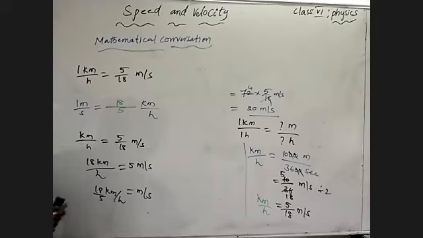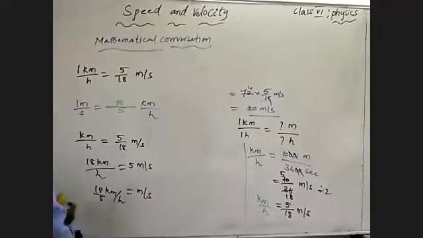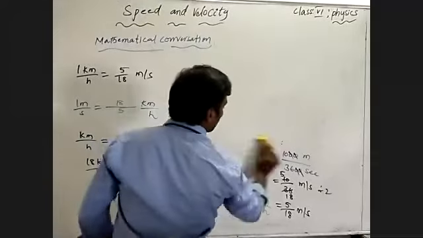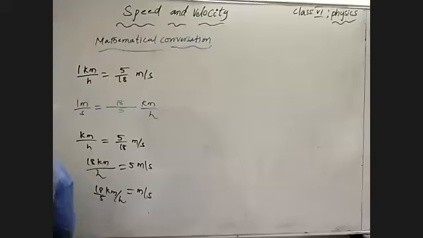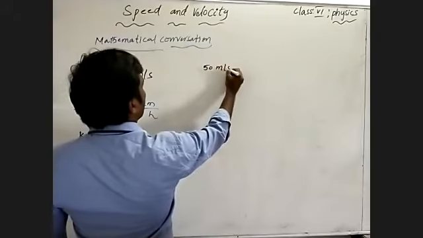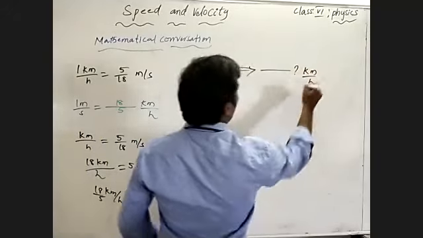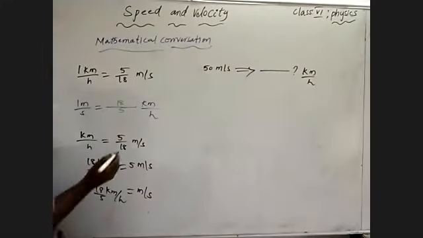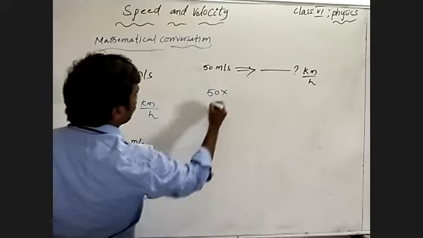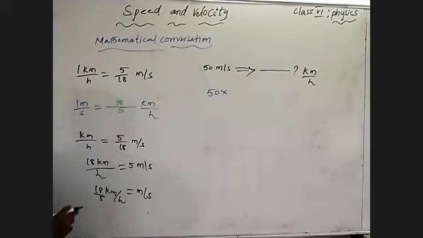Understand? Let's solve an example. 50 meter per second is equal to how many kilometer per hour? We know that 1 meter per second is equal to 18 by 5 kilometer per hour.